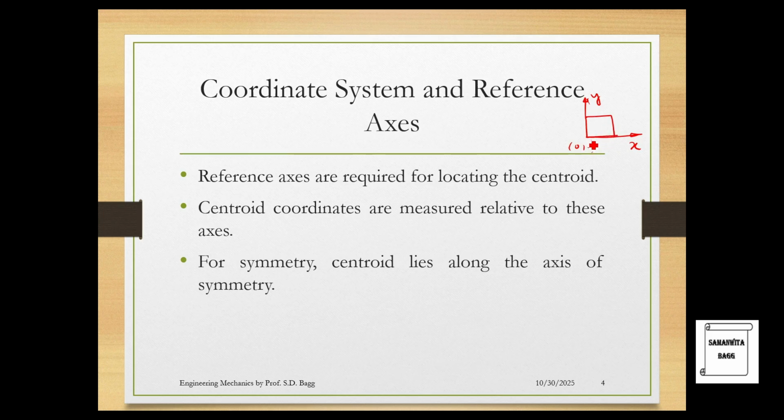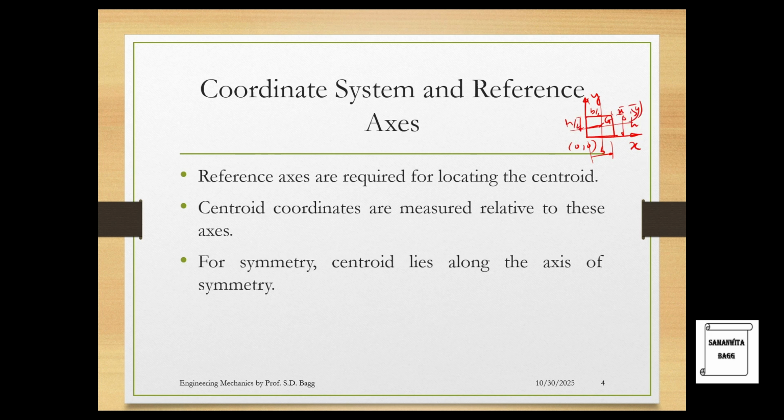So you need these two axes for locating the centroid. This dimension is nothing but b. This height is nothing but h. So when I take half, this distance becomes b by 2, and the distance below becomes h by 2. So that gives you this x bar, y bar.